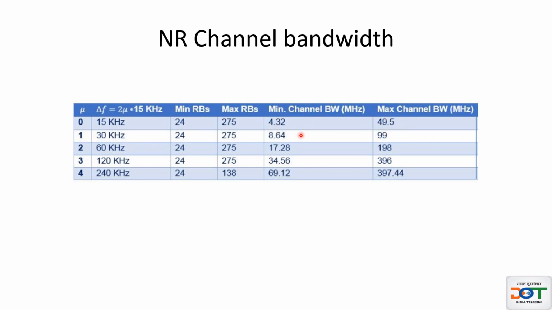So if you have only 5 megahertz of bandwidth, you can get about 24 RBs or slightly more. And in case of 49.5, say 50 megahertz, then you can get 275 resource blocks. For 30 kilohertz, the minimum required channel bandwidth will be 8.64 and the maximum 99 megahertz, and so on. So the higher the numerology, the requirement of minimum bandwidth and maximum bandwidth is also increasing. You can see this in the table.